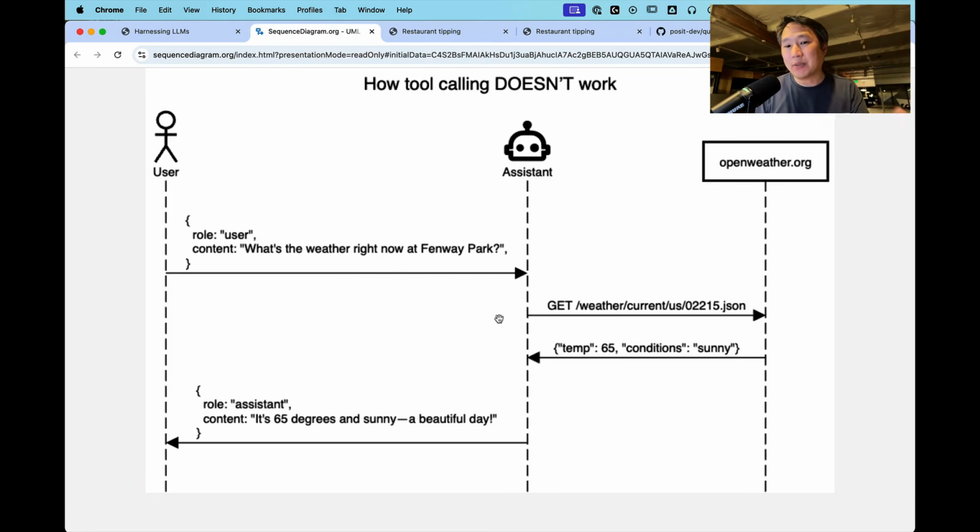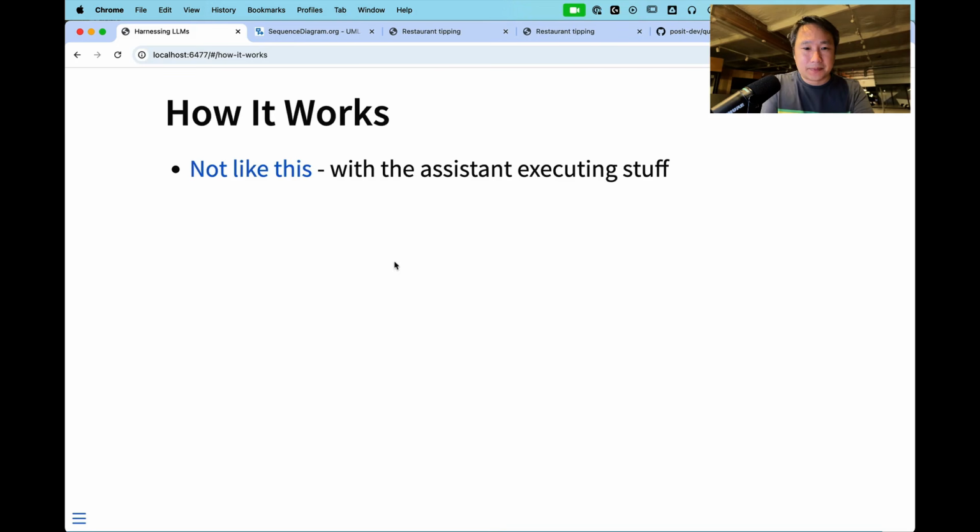When I heard that there was something called tool calling that lets LLMs access other systems, what I imagined is somehow we would be teaching the assistant to reach out to openweather.org. It's a fictional service, but just pretend, and give me the weather for 02215. That's the zip code where Fenway Park is. OpenWeather would return the data as JSON, and then the assistant would incorporate that JSON into its response and say 65 degrees and sunny. Okay, this is how I imagine it working, but this is not how it works.